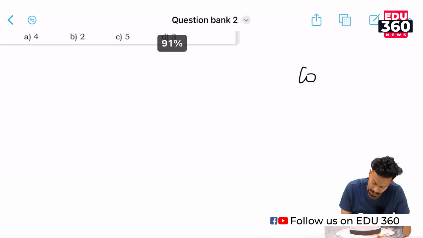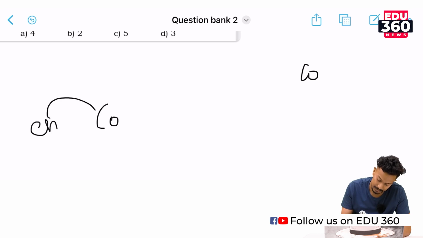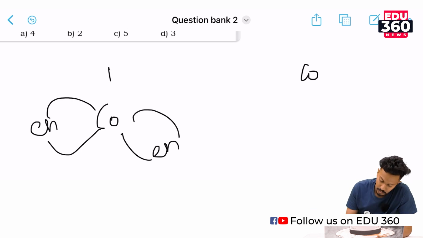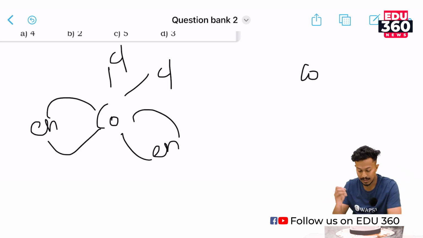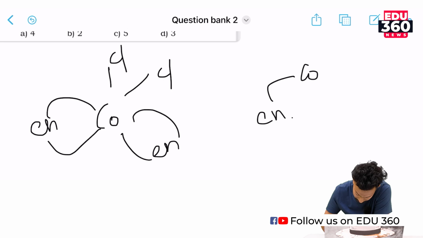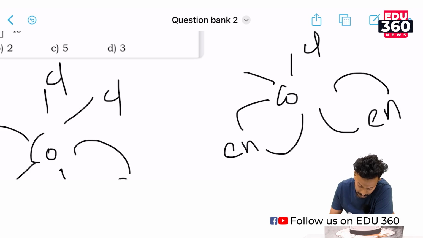Okay, central metal atom cobalt. We have en, ethylenediamine, here, and 2 chlorines right about here. Okay, and the next cis form of this compound would be, we have one en from here and one from here, right, and the chlorines along here.